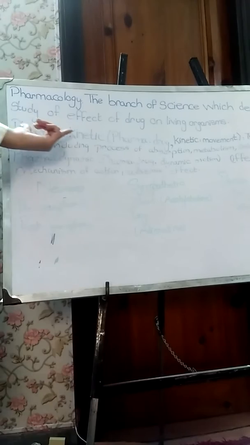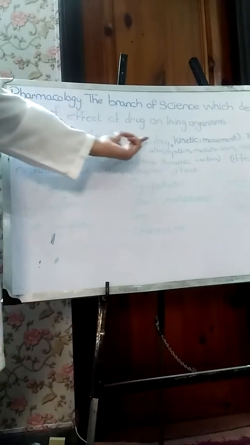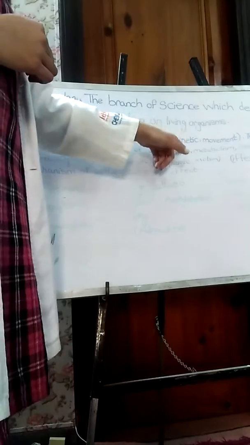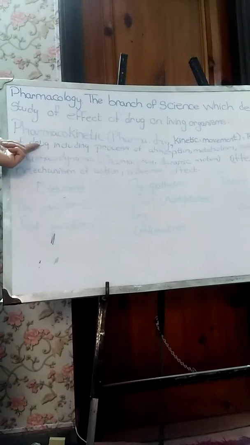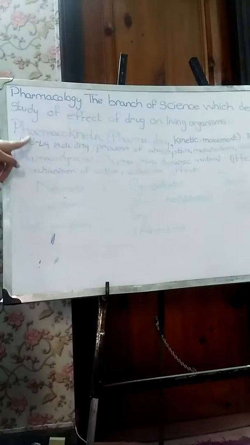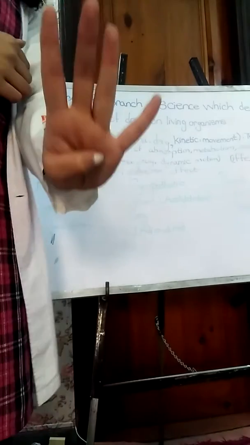Now, the two most important branches of pharmacology include number one, pharmacokinetics, and number two, pharmacodynamics. Pharmacokinetics: the word pharma means drug and kinetic means movement. So the movement of the drug is called pharmacokinetics. In other words, the movement of the drug, which will include four processes.